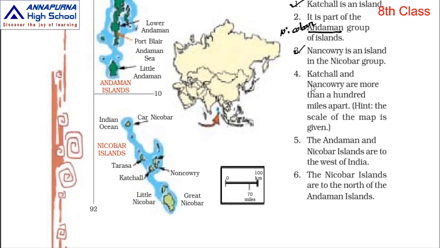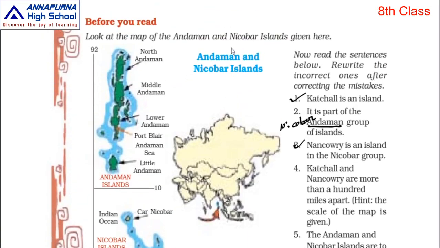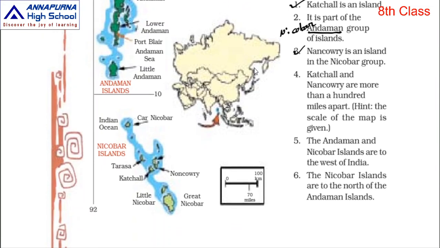Next, Kachal and Nonkori are more than 100 miles apart. The hint is given: the scale of the map is given. See here, the scale is 92. They say more than 100 miles. Is it more than that? No, it is below. It is only 70 miles. So underline 'more' and write 'less', L-E-S-S, less.